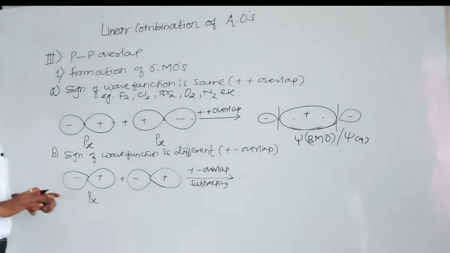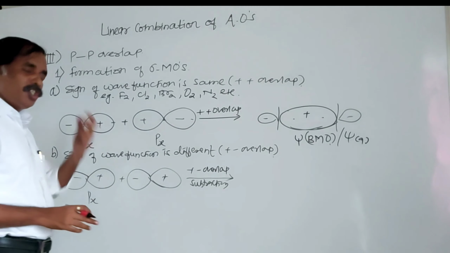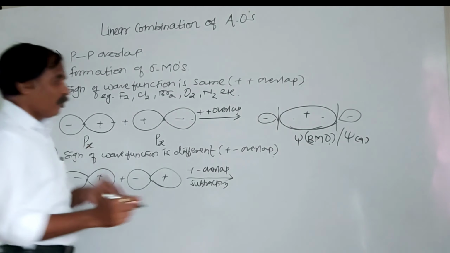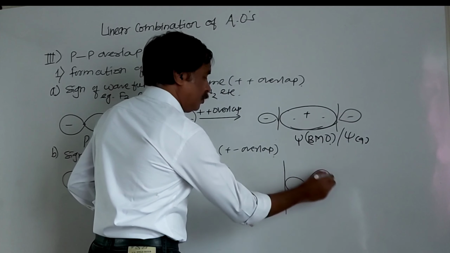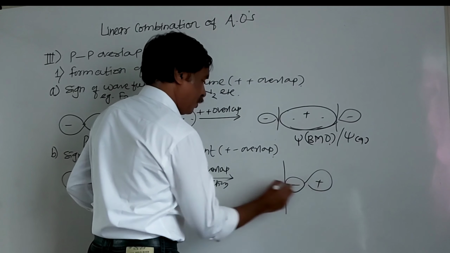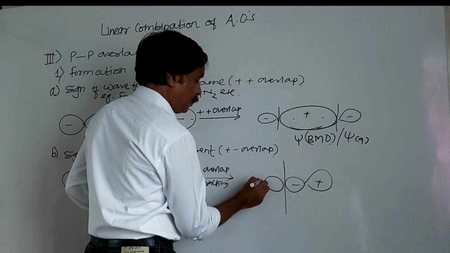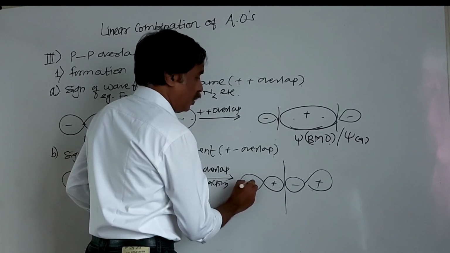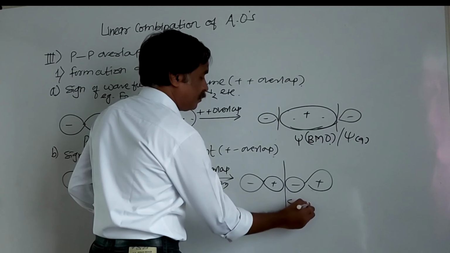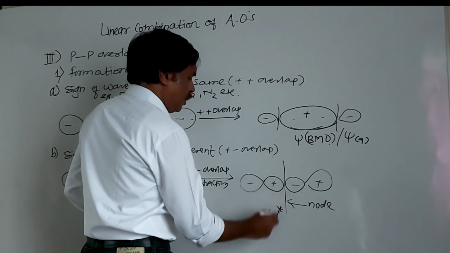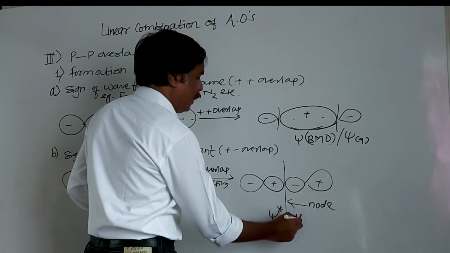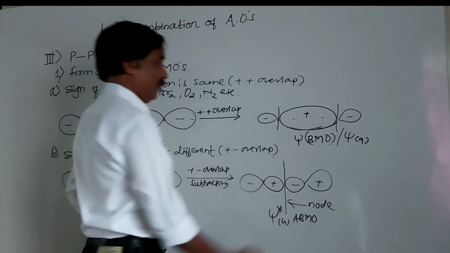And remember, when there is subtraction, there is a repulsion between these two and a formation of anti-bonding molecular orbital. This is a node. It is like this. Positive, negative. This is node, and this is psi star. This is unsymmetrical, and this is anti-bonding molecular orbital.